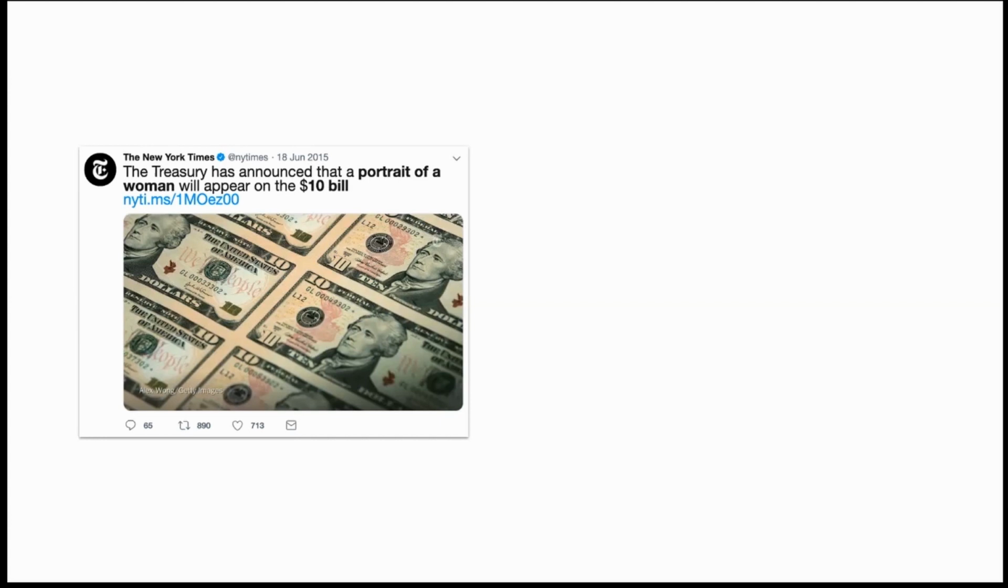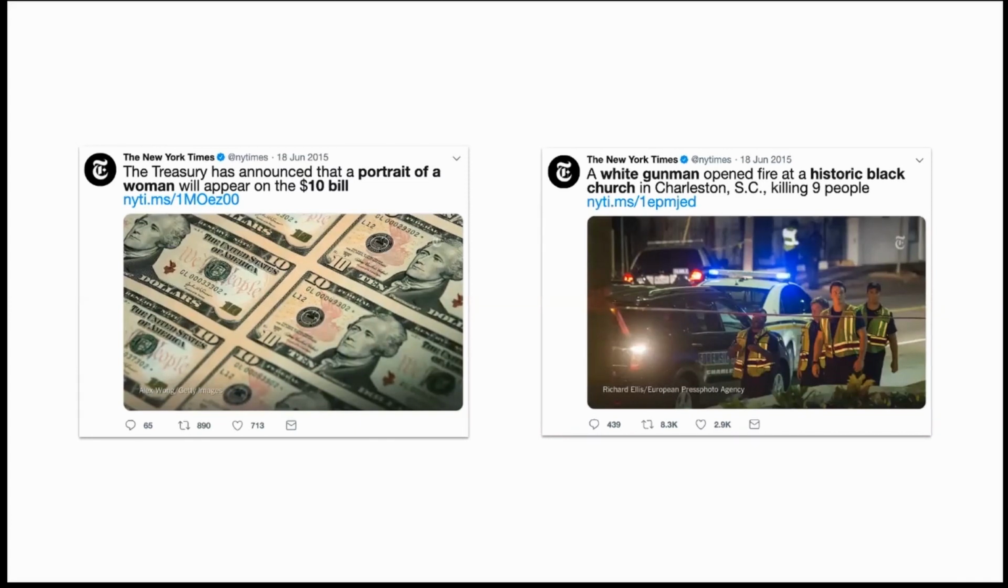Here's another example. The same day, news broke about a shooting in Charleston, South Carolina, in which a white gunman killed 9 churchgoers. Now, this piece of information spread through the population in the same day and much farther and faster than the information about the portrait of the woman. But when we're thinking about the diffusion of these two ideas, we don't really need to think about the diffusion of the $10 bill to understand the diffusion of information about the shooting and vice versa.